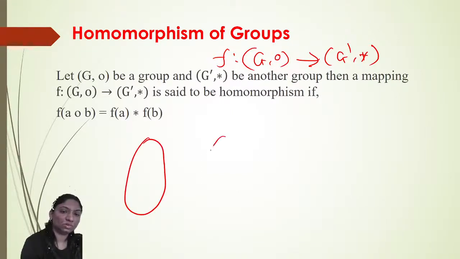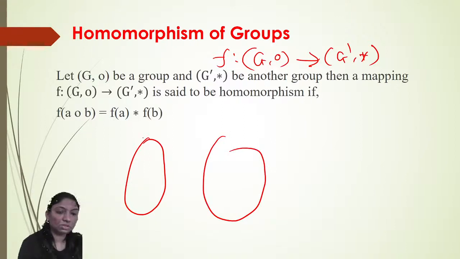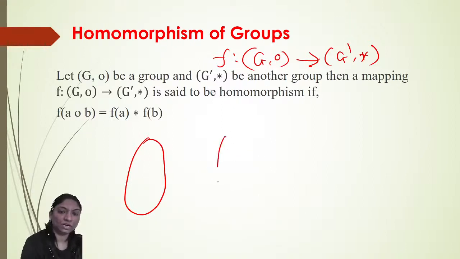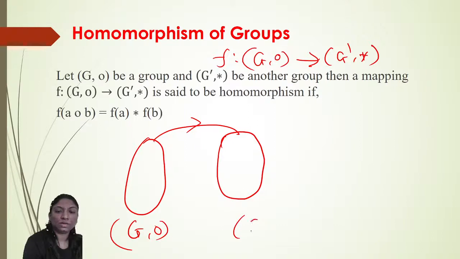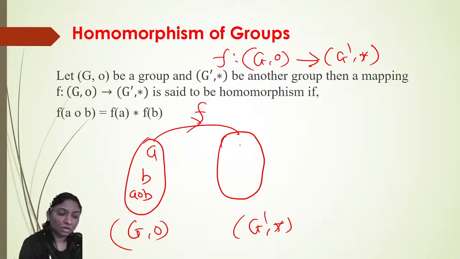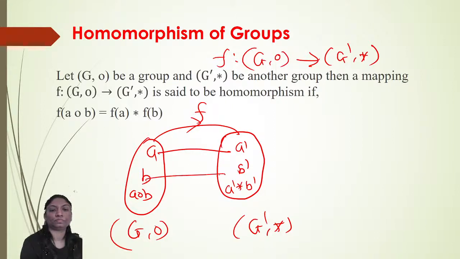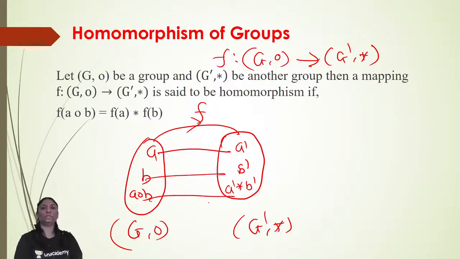So suppose this is your group. Most of the time the question will ask you the definition of homomorphism. So here G composite and G dash star are groups, defined from A, B, A composite B to A dash, B dash. This is a homomorphism of a group.